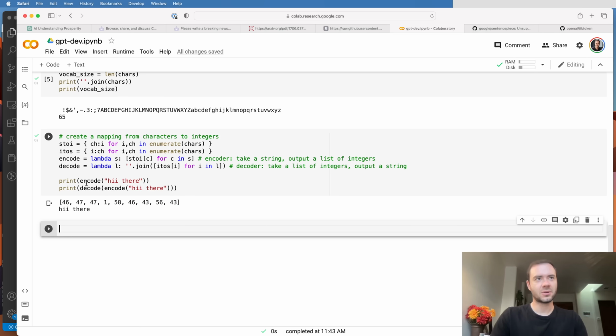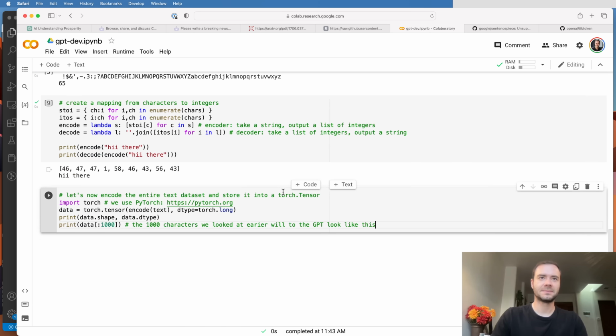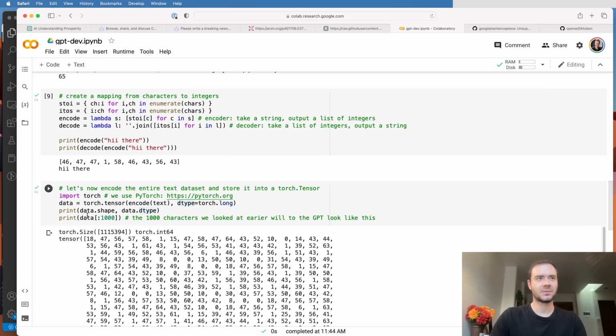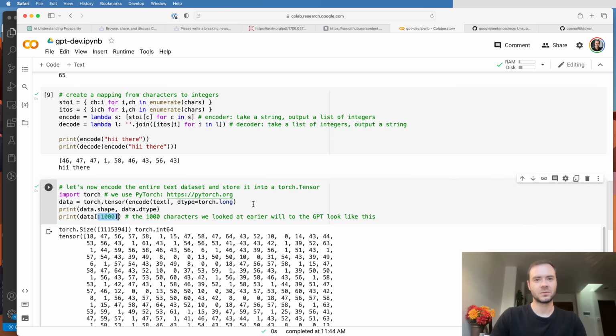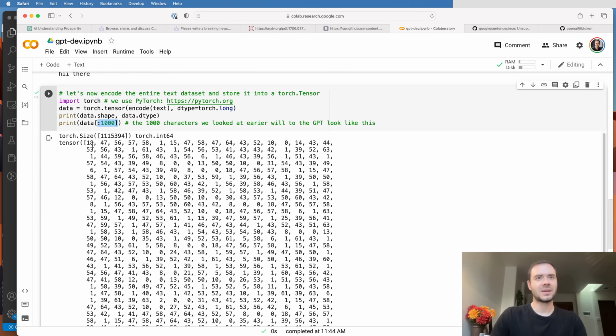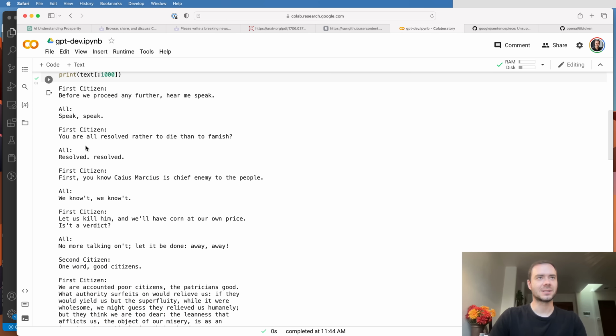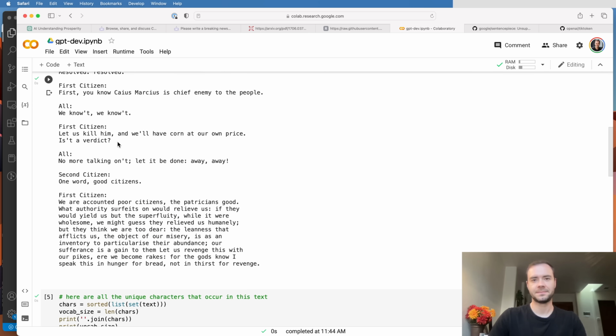Okay, so now that we have an encoder and a decoder, effectively a tokenizer, we can tokenize the entire training set of Shakespeare. Here's a chunk of code that does that. I'm going to start to use the PyTorch library, and specifically torch.tensor. We're going to take all of the text in Tiny Shakespeare, encode it, and then wrap it into a torch.tensor to get the data tensor. Here's what the data tensor looks like when I look at just the first 1,000 elements of it. We have a massive sequence of integers, which is basically an identical translation of the first 1,000 characters.